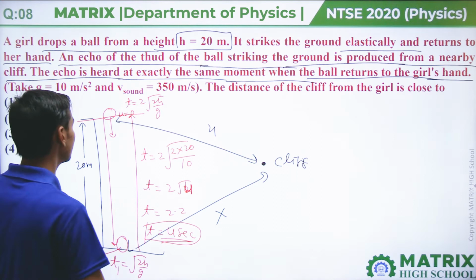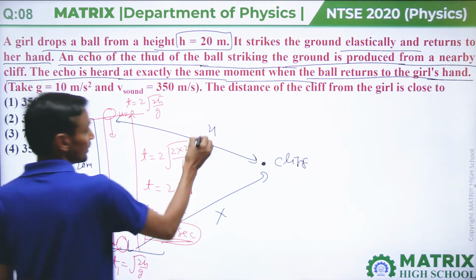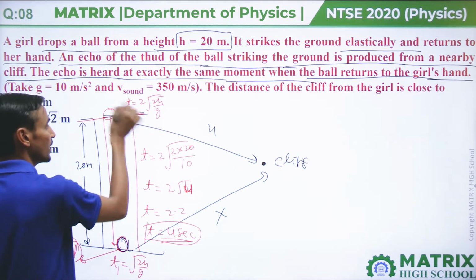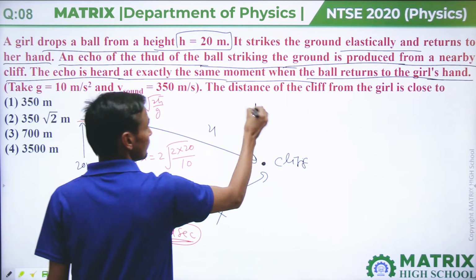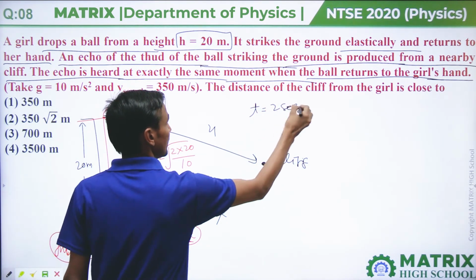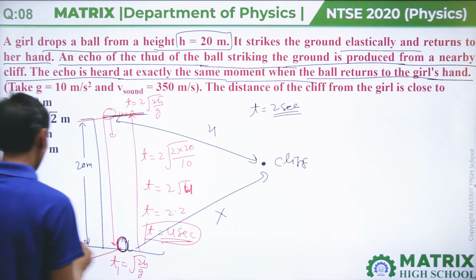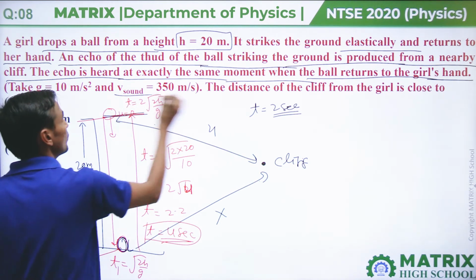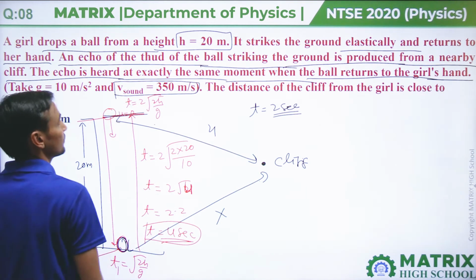So we can say that in half that time, from the strike sound to the ball reaching back to her hand, the time taken will be 2 seconds. And in this 2 seconds, the sound will cross distance x, and the speed of sound is 350 meter per second.